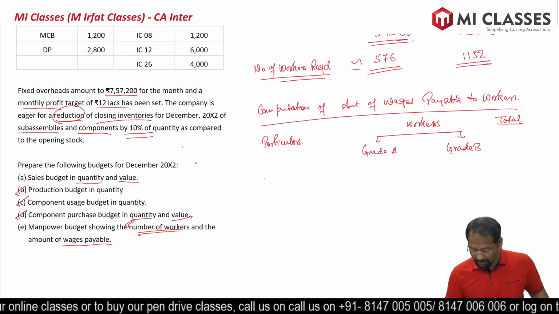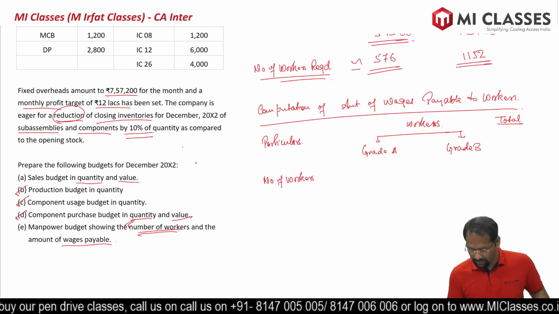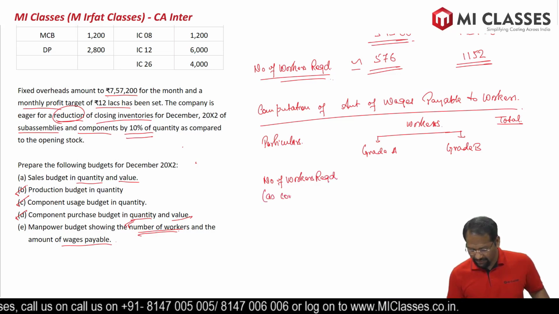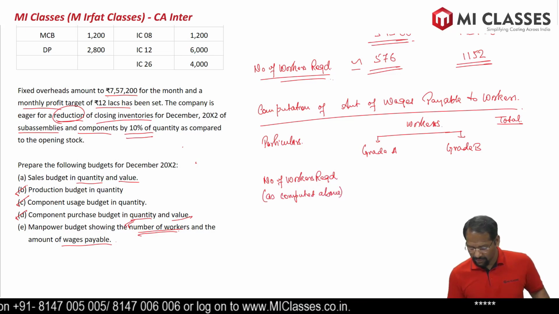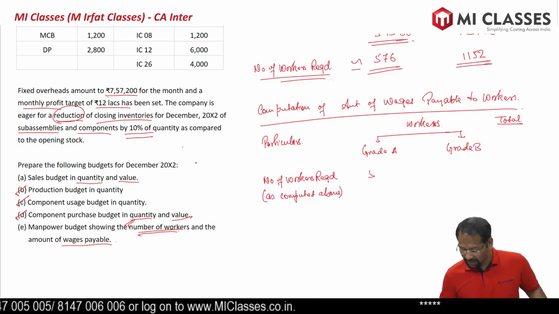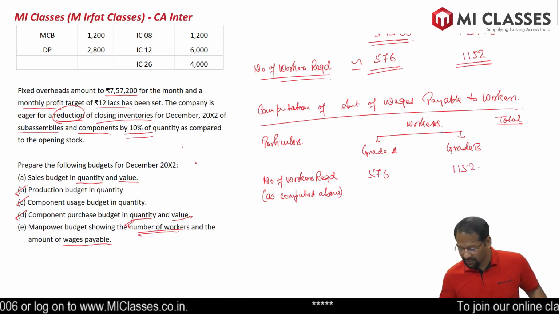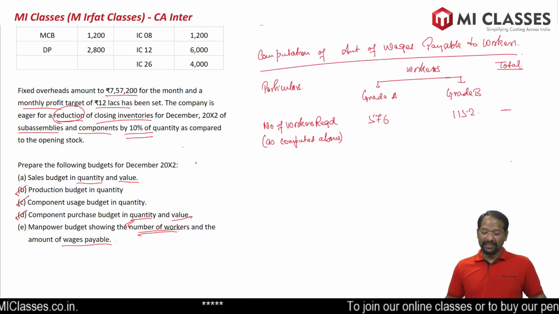So the number of workers required, as computed above. We require 576 workers and 1152 workers. Can we do a total? The answer is no. Both are different grades.